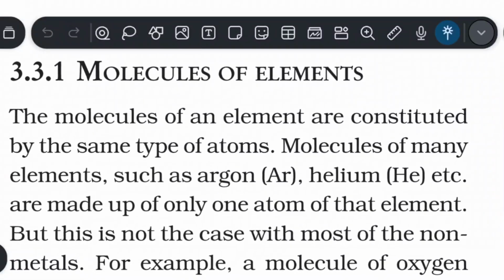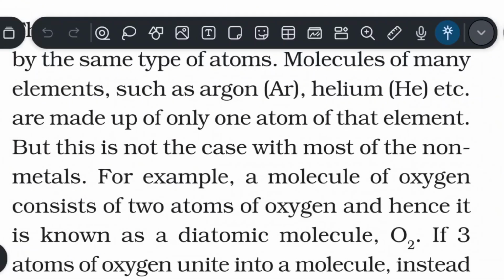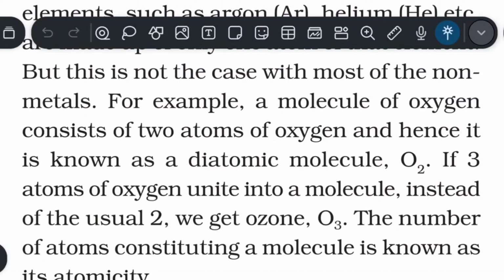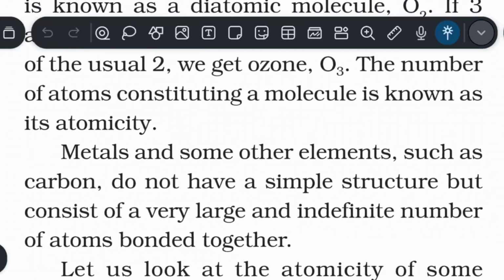Let us discuss molecules of elements. The molecules of an element are constituted by the same type of atom. Molecules of many elements such as argon, helium, etc. are made up of only one atom of that element. But this is not the case with most of the non-metals. For example, a molecule of oxygen consists of two atoms of oxygen, and hence it is known as a diatomic molecule. So we write O2. If three atoms of oxygen unite into a molecule instead of the usual two, we get ozone, which is O3. The number of atoms constituting a molecule is known as its atomicity.